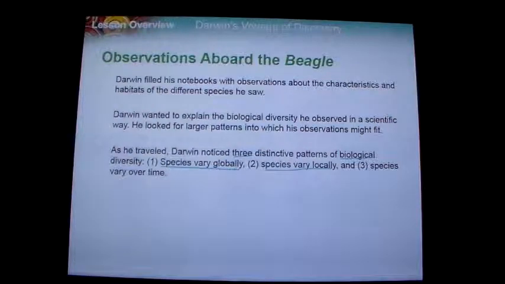And thirdly, species vary over time. Those are the three patterns of biological diversity that Darwin noticed and documented on his trip on the HMS Beagle.